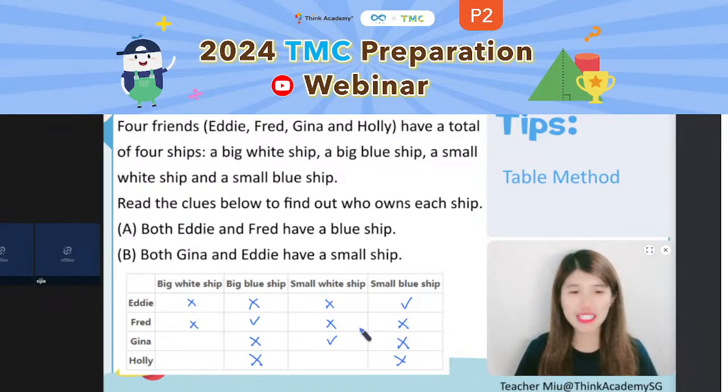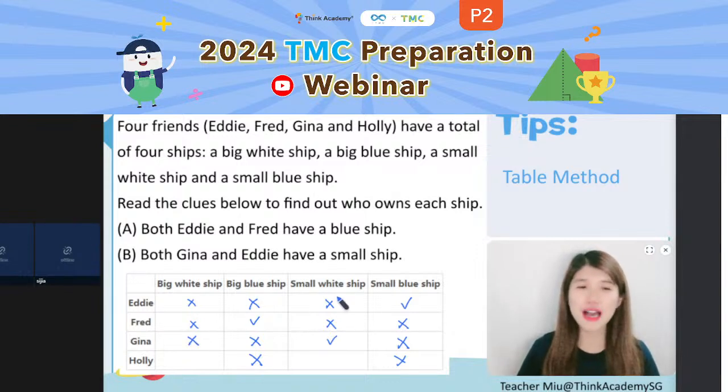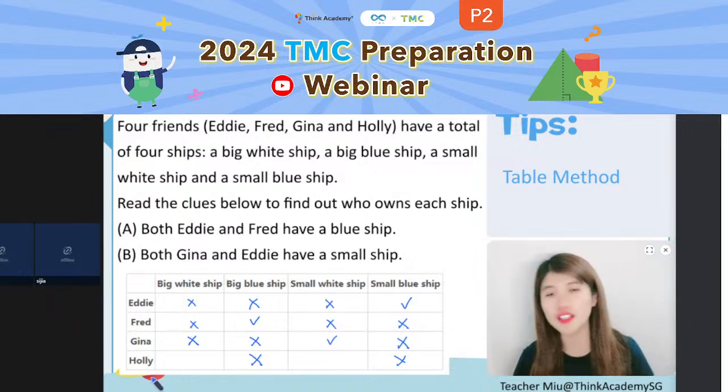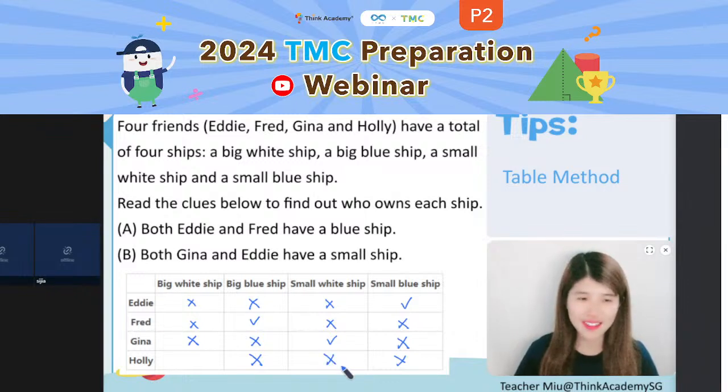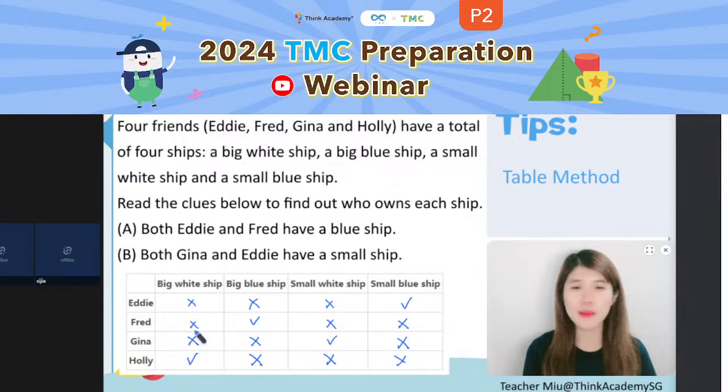For Gina, we already know that she has a small white sheep, which means can she have the big white sheep also? No way. All right. And can the small white sheep also belong to Holly at the same time? Also no way, right? So in the end, what about Holly? Yeah, that's quite easy. Holly can only have the big white sheep.